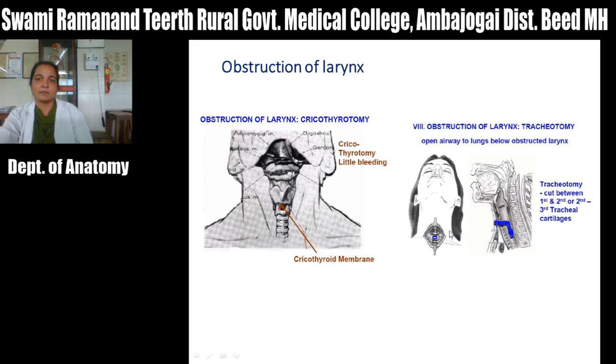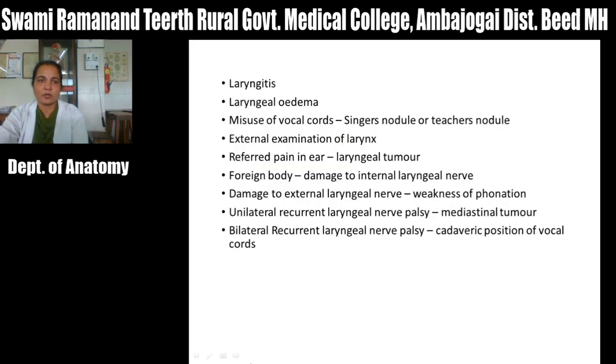Then as another treatment of this obstruction in the larynx, you can do tracheostomy, or make a hole in the trachea, to prevent this obstruction. Usually you can do the tracheostomic cut between the first and second or second and third tracheal cartilages. So you can write this in applied anatomy of the larynx.